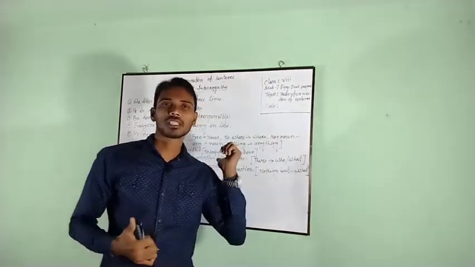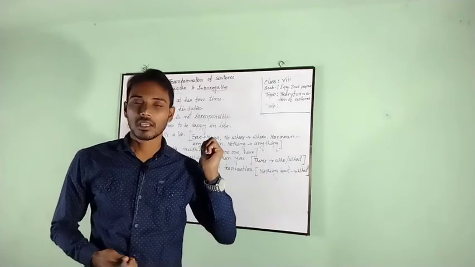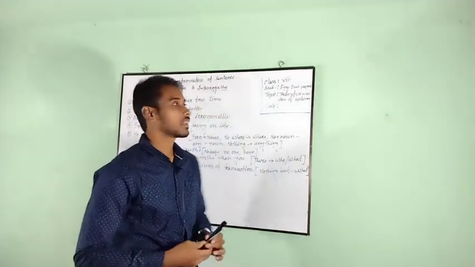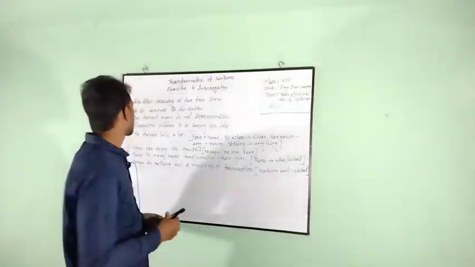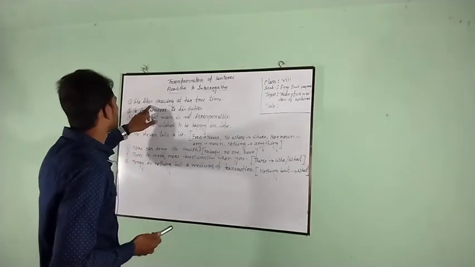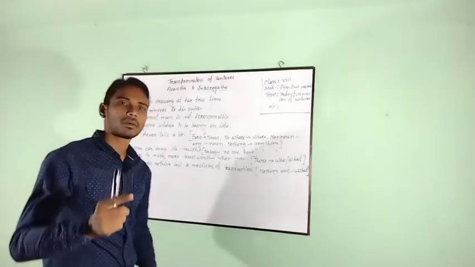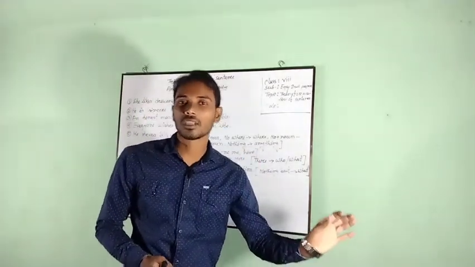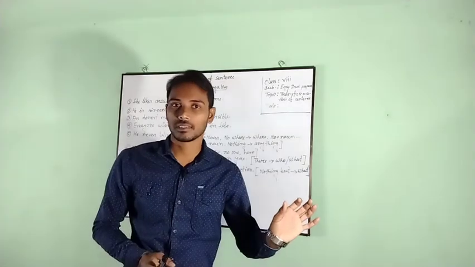You know, this is an example of an assertive sentence, and it will be changed into an interrogative sentence according to the rule. At first, if the sentence has an auxiliary verb, we have to put this auxiliary verb at the beginning of the sentence.